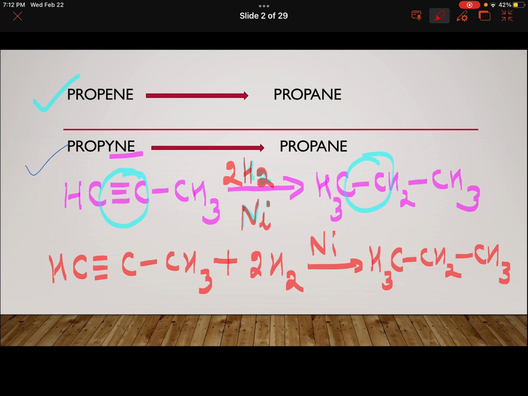The reaction will proceed via alkene only. First, this will convert to a double bond by addition of one hydrogen molecule to it. And then one more hydrogen molecule will add to give you the final product, that is alkane. Simple conversion.